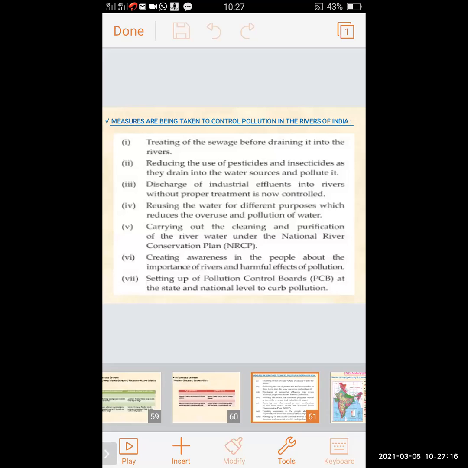Now we will revise the measures being taken to control pollution in the rivers of India. We know that the pollution of rivers is increasing day by day. So to stop that, measures are being taken. What are the measures taken to control pollution in the rivers of India?